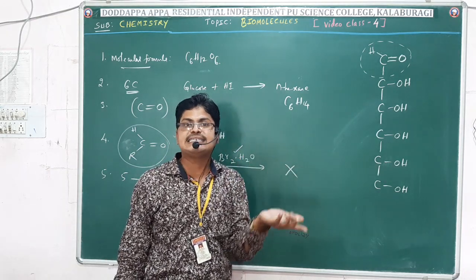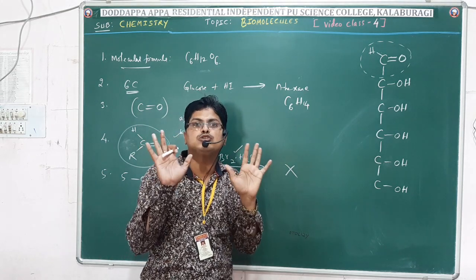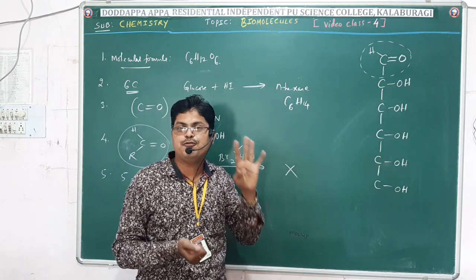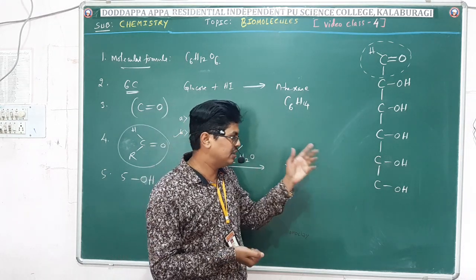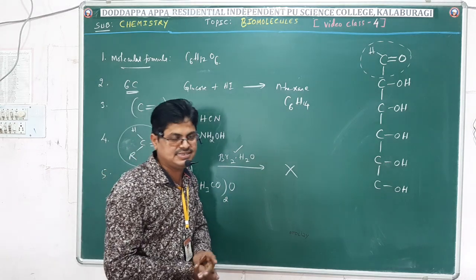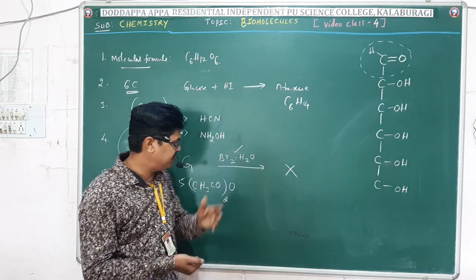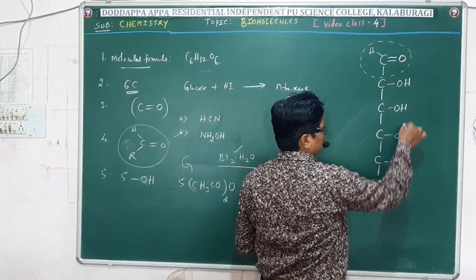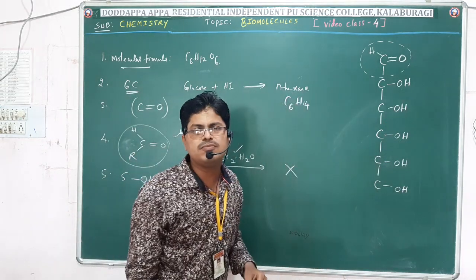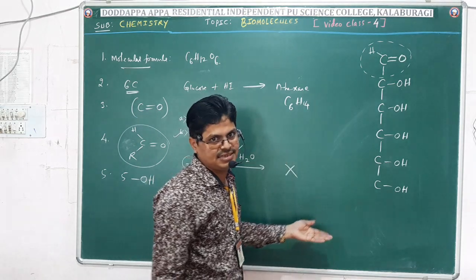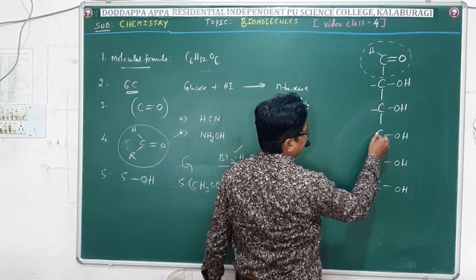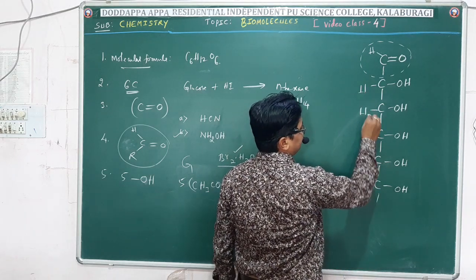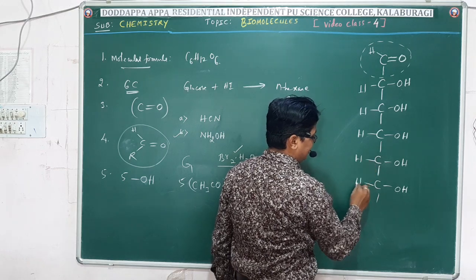If we got hexaacetate, then we would think 6 OH groups in glucose. If we got tetraacetate, then we would think 4 OH groups in glucose. But we got pentaacetate when they treated with acetic anhydride. It indicates a presence of 5 OH groups in glucose. Then what about the remaining valency? Remaining valency of the carbon can be satisfied by writing hydrogen, H.